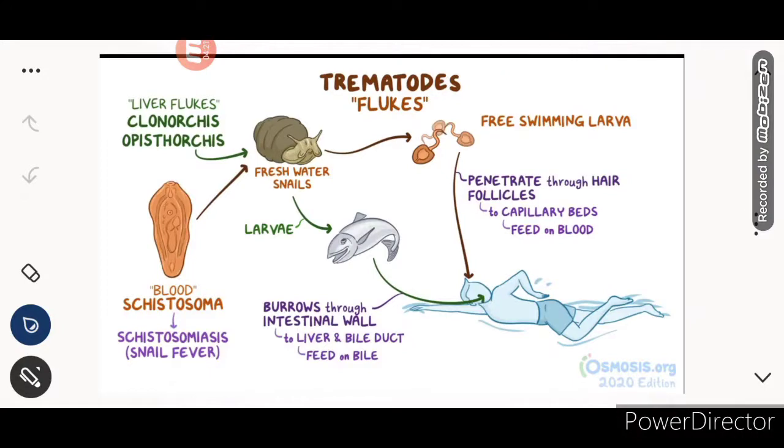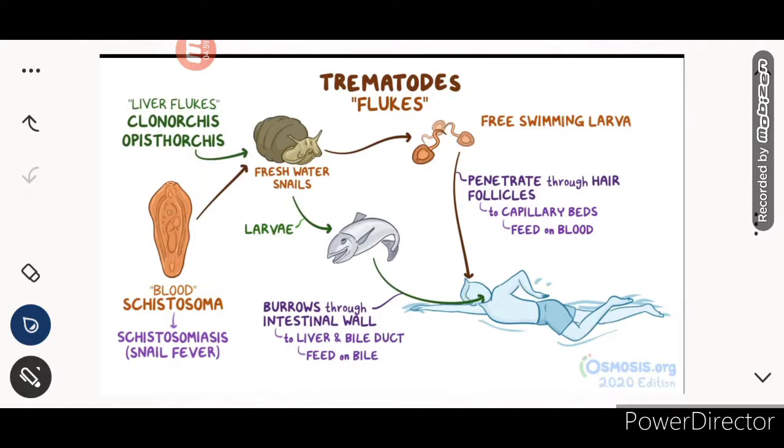The blood fluke causes schistosomiasis, also known as snail fever. How does it infect? Free-swimming larvae released from freshwater snails penetrate through the hair follicles to capillary beds or feed on the blood. So if some people are swimming in freshwater lakes or canals, the larvae can enter via the hair follicles and capillary beds or directly into the blood.